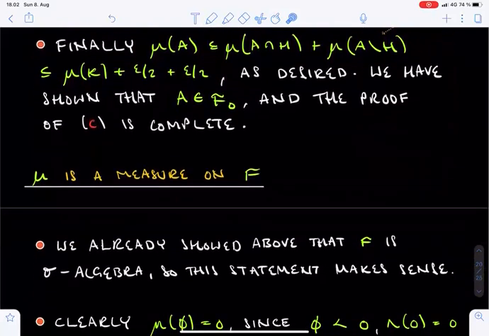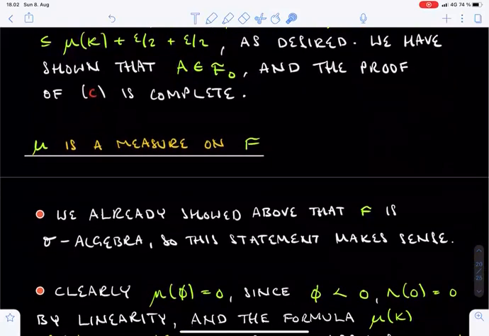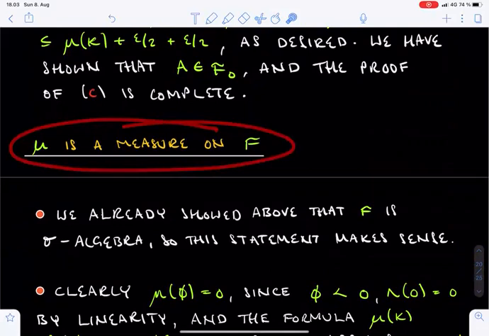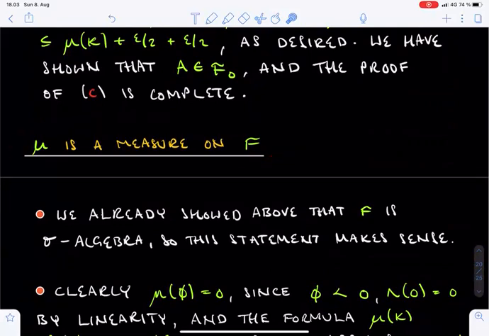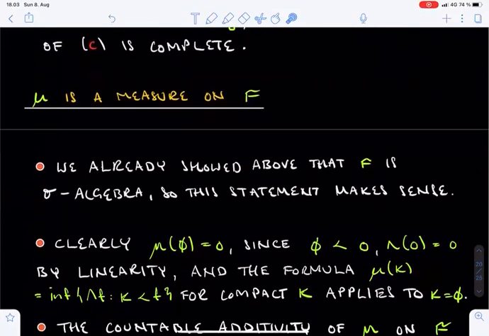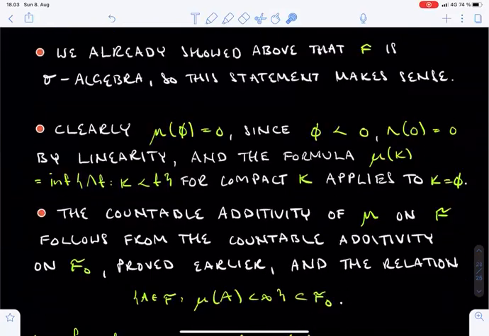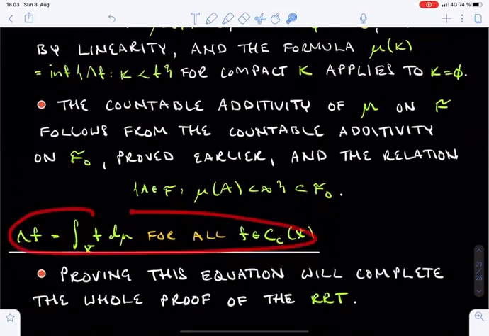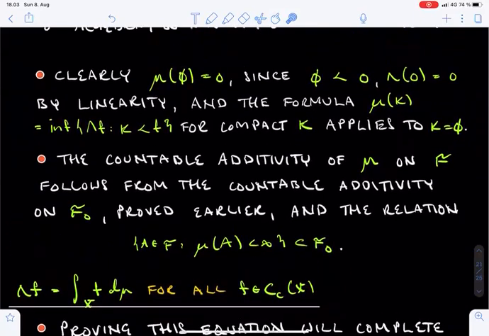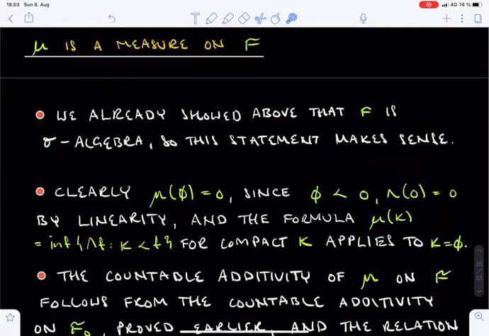As the last point on this lecture, we just combine some of the claims we have already established before to verify that mu is indeed a measure on the sigma algebra F. After this short section, the only remaining point will be to establish the relationship between lambda and mu, but we will leave this climax for the final lecture.